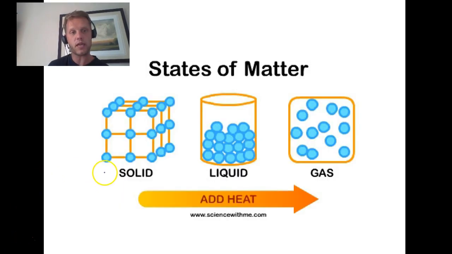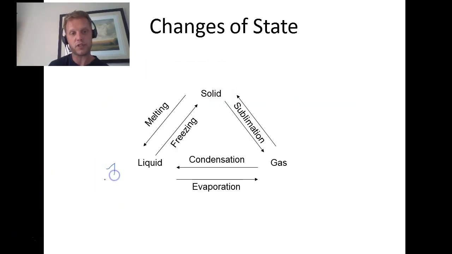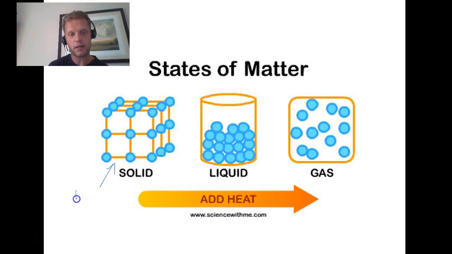So here's a better way to look at it. Solids have a fixed structure. They have a fixed shape, like ice. An ice cube doesn't change its shape until it melts. Water will take the shape of a container. Ice will not. So if you put ice in a glass, it's going to still have that cube shape. But as it melts, it turns into a liquid, it loses energy, and it doesn't have a fixed shape anymore. It changes its shape to fit the container.